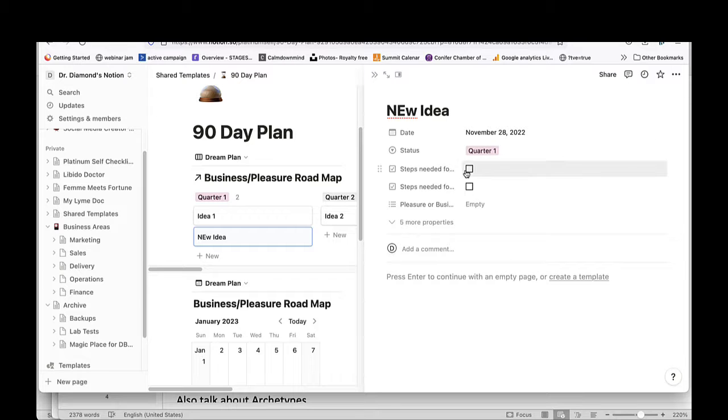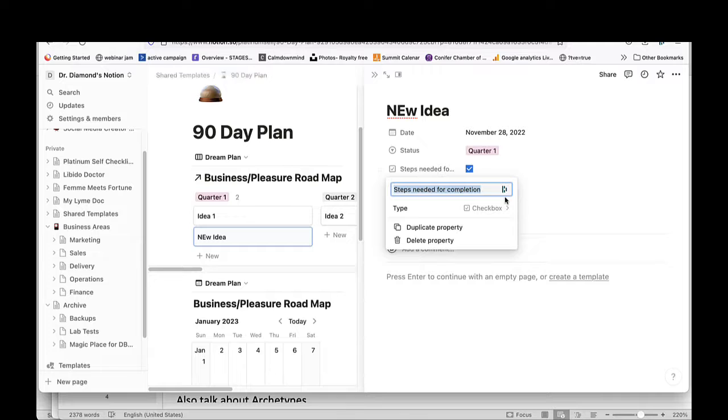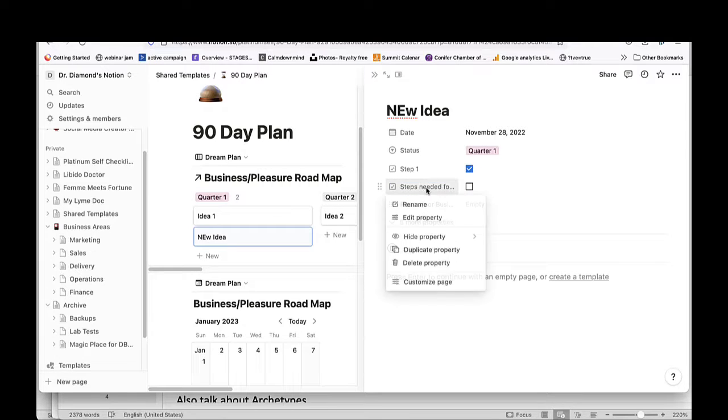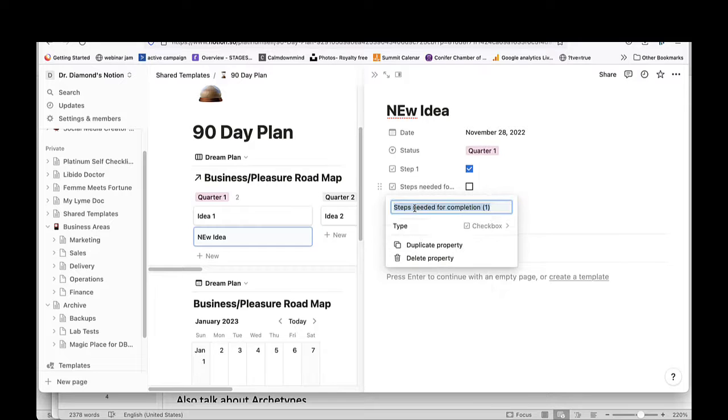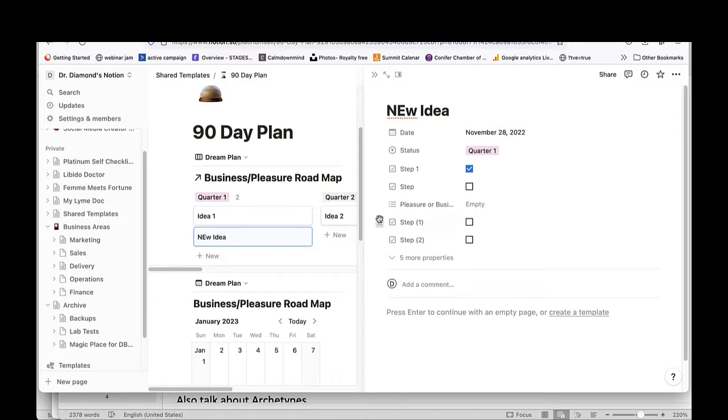You can then basically add in additional steps. So I can say, oh, I need step 1. Right, so you can add in additional steps too. If I click in here, I can say rename to step 2. So you can add in steps for completion. You can hit duplicate property. If you need additional steps, see how these additional steps showed up? I can click and drag them, and that way you can stay really organized.